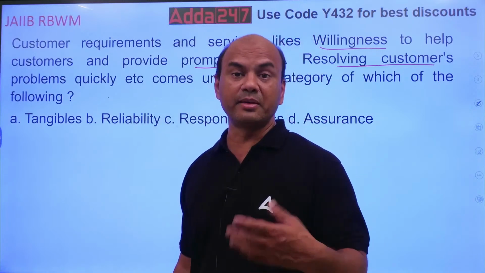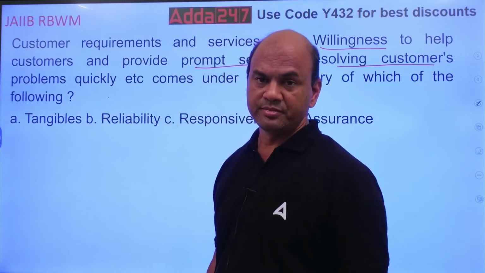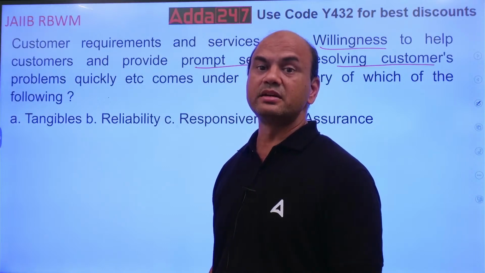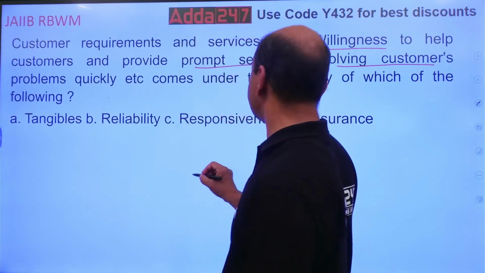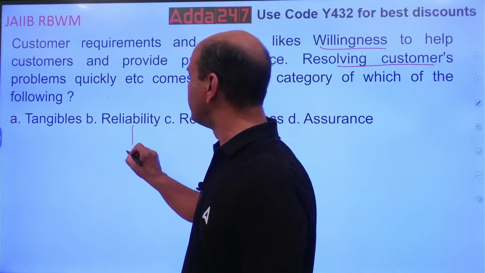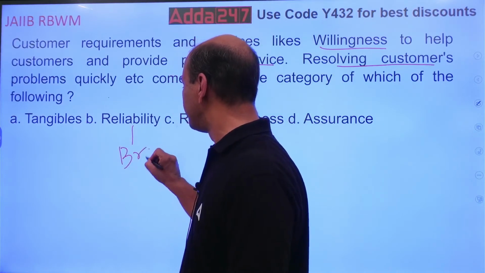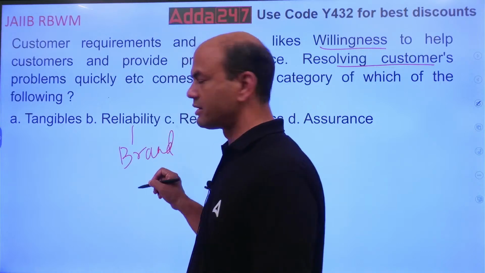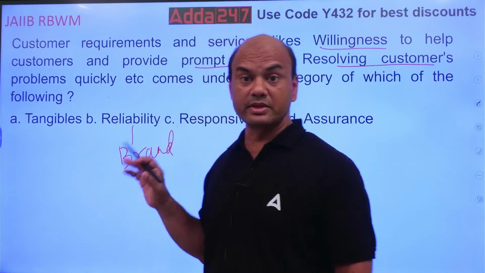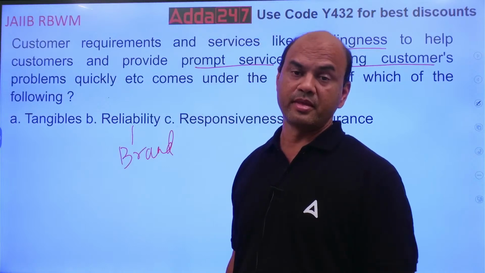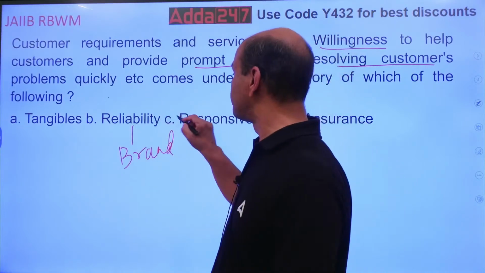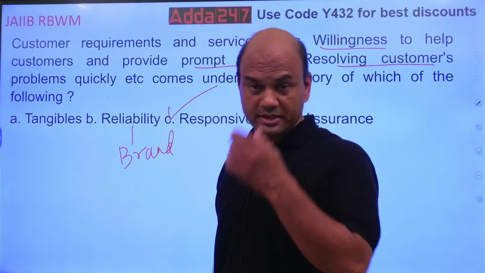Okay, reliability. Customer should feel reliable. Here comes name, trust, brand. Brand comes over here. When your customer sees a big bank, big name, customer feels reliable. And the real answer for this is responsiveness. Okay.